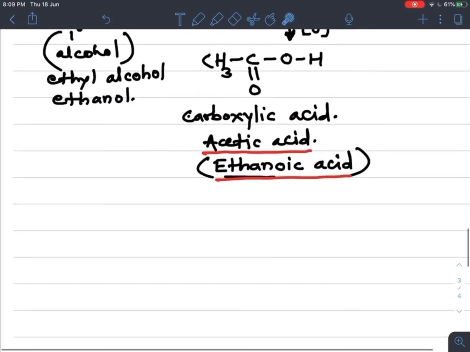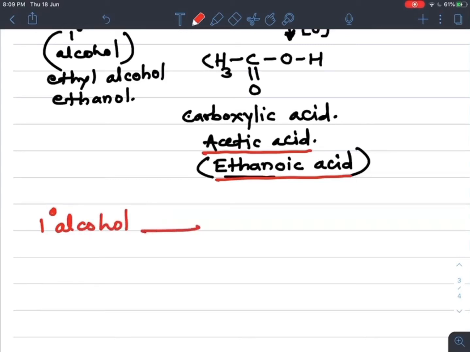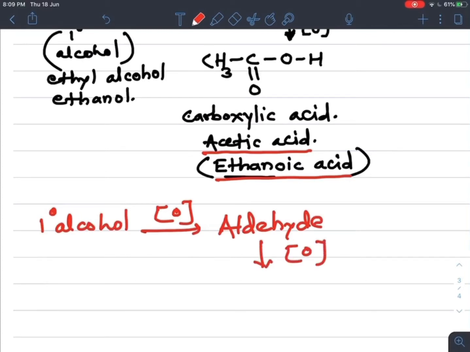So generally we can write it as: any primary alcohol on oxidation gives its corresponding aldehyde, and this aldehyde on oxidation gives its corresponding carboxylic acid.